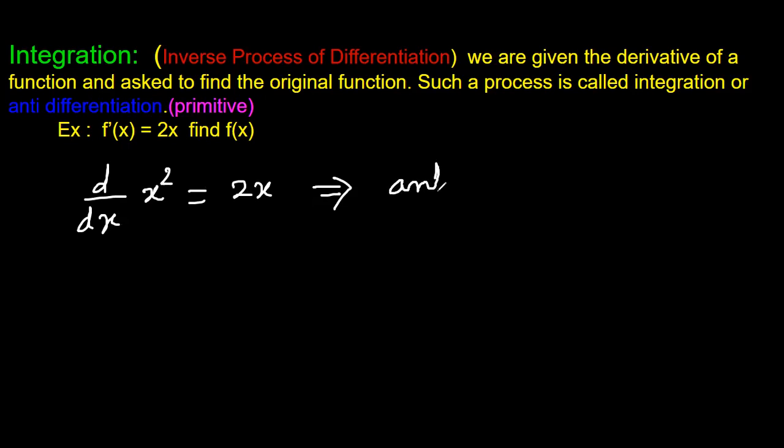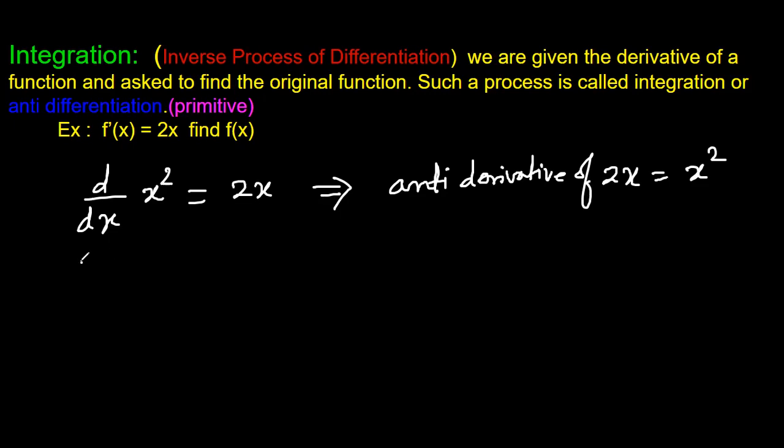Should we write here: antiderivative. The derivative of x squared is 2x, so the antiderivative of 2x is equal to x squared. That's what we are going to write. Now, is it the only function whose derivative is 2x? Let's take another example.